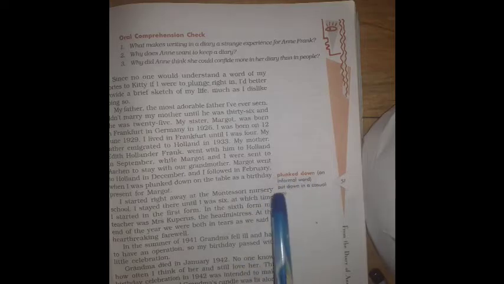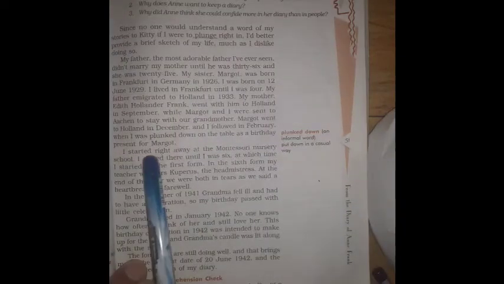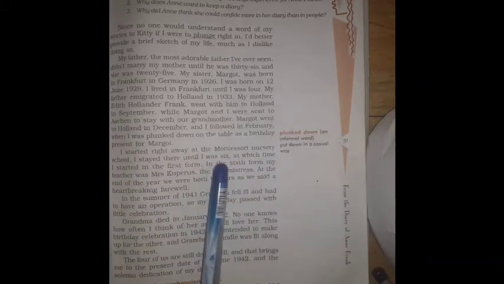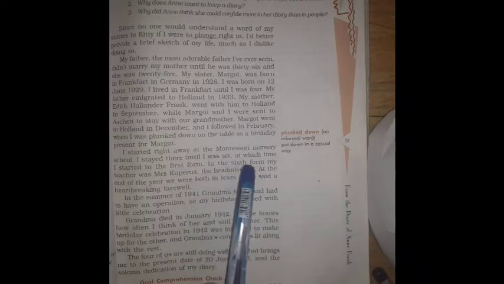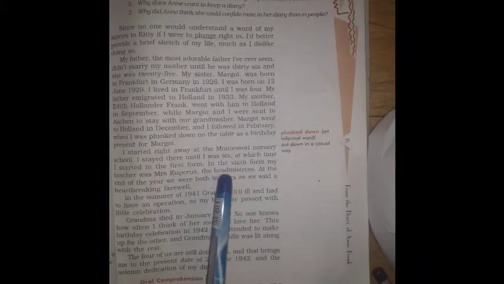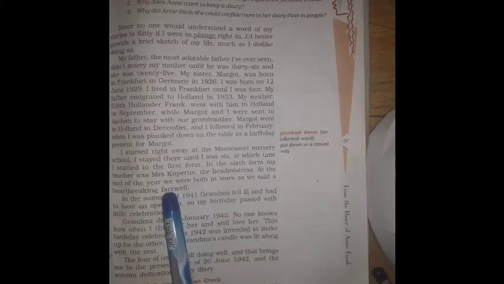Plunk down means, informal word, put down in a casual way on the table. It's a birthday present for her sister, okay. Right, so Anne Frank started right away at the Montessori nursery school, and she stayed there till she was 6 years old. And the first form is first grade, okay? And in the sixth grade, her teacher's name was Mrs. Kuperus, the headmistress, sorry. And at the end of the year, they parted in tears, as we had a heartbreaking farewell, okay? They had a heartbreaking farewell when she departed from the school with her headmistress, Mrs. Kuperus.